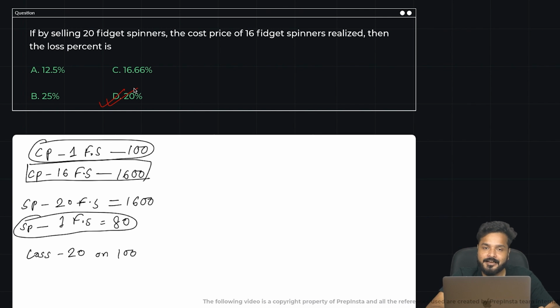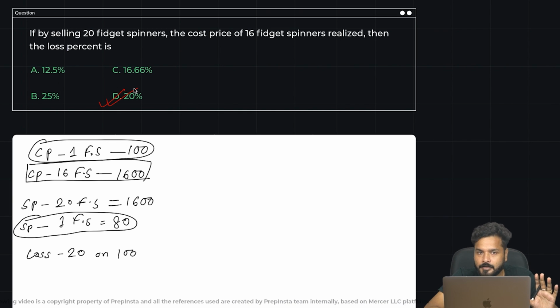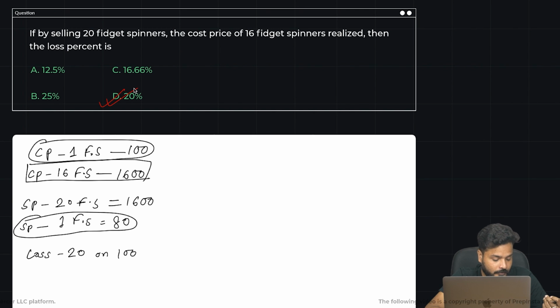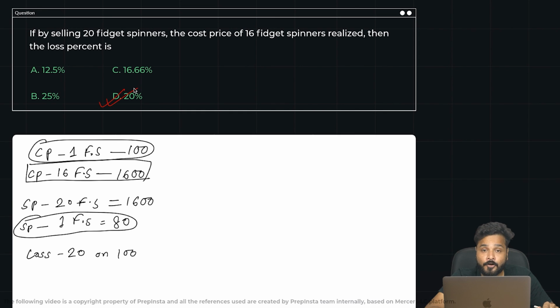So this is what is really important, guys. I'm really being very honest here. The difficulty of the questions would be moderate, easy to moderate, right? But it actually depends on the amount of time that you are spending on each question, amount of time that you are wasting on each question. The short tricks, the quickest one to solve would be the one who would get an interview call, to be very honest, right? The more number of questions solved correctly would be the one who would score the best and would get an interview call. For that, you need a lot of practice and a lot of short tricks and shortcuts.